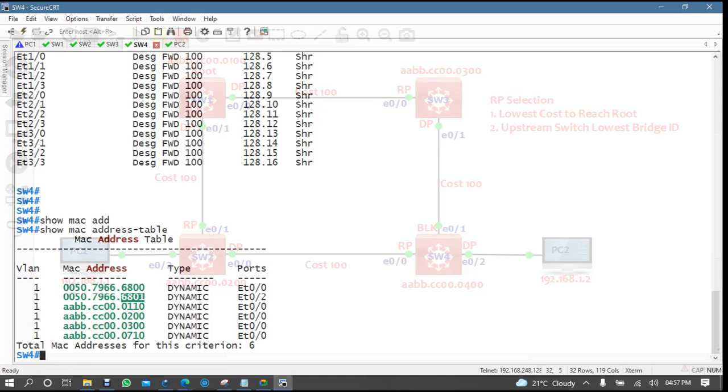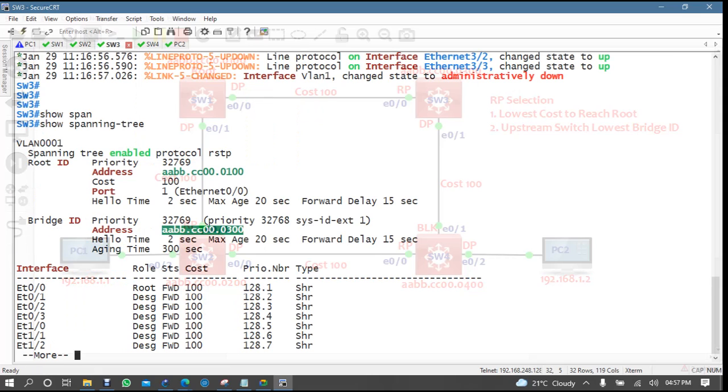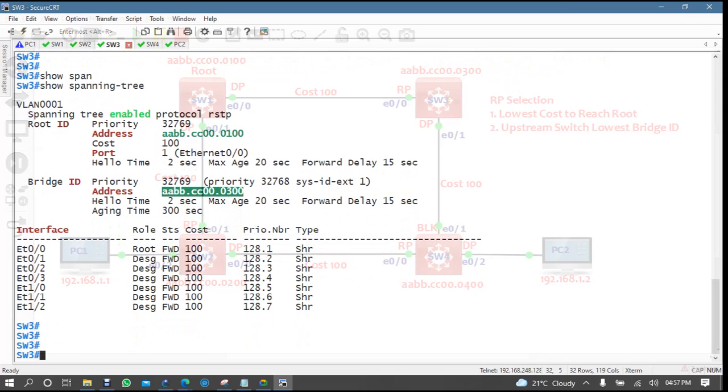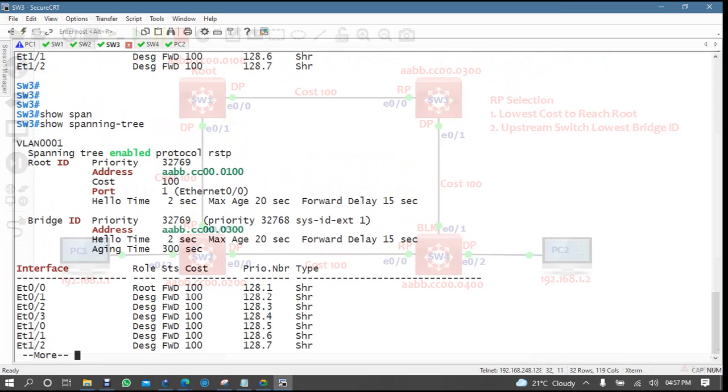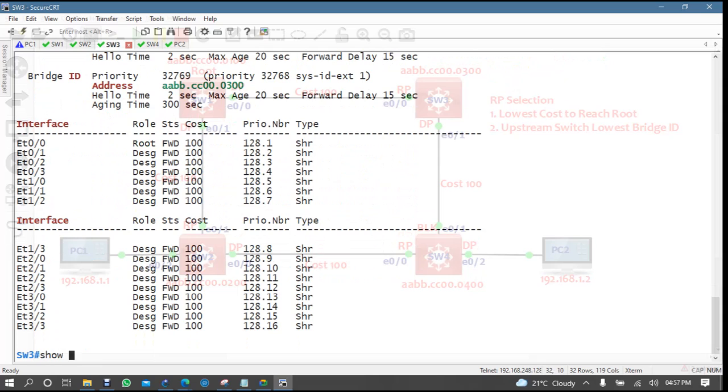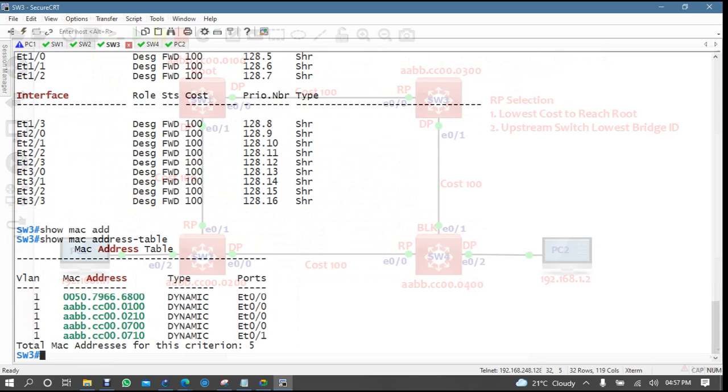So this entry is saying that PC2 is connected to me via E0/2. Fine, yes, it is connected to E0/2, right? If I'm coming to switch 3, MAC address table, the PC2 entry is there, so no problem.